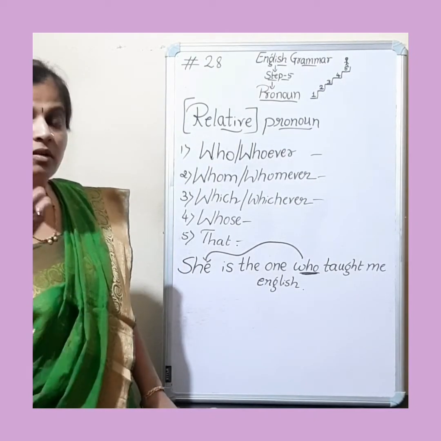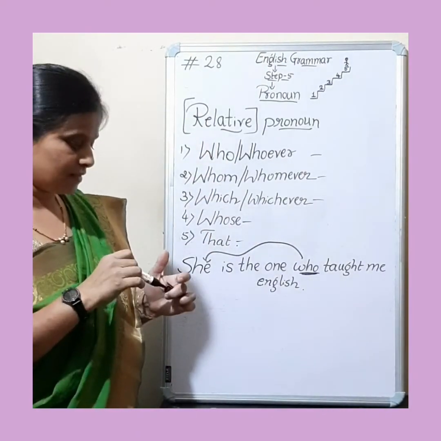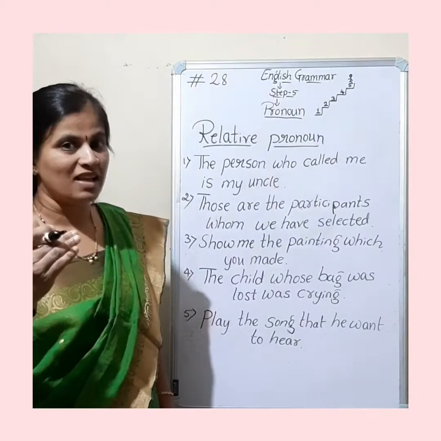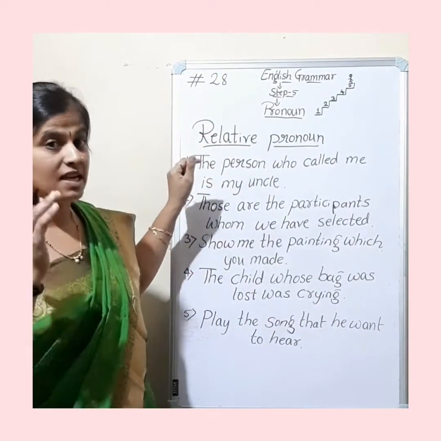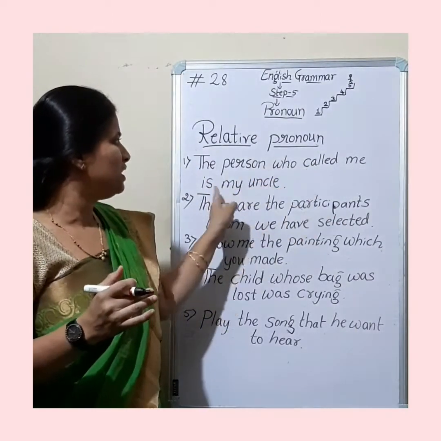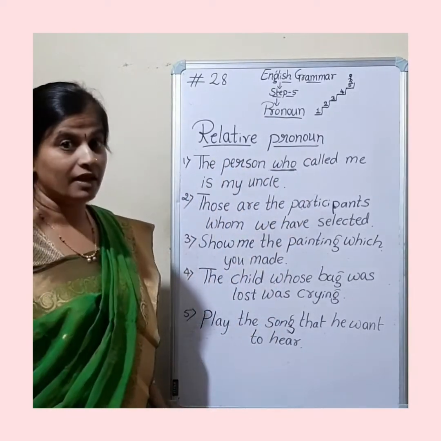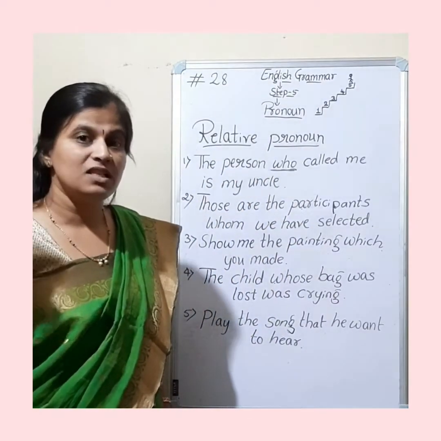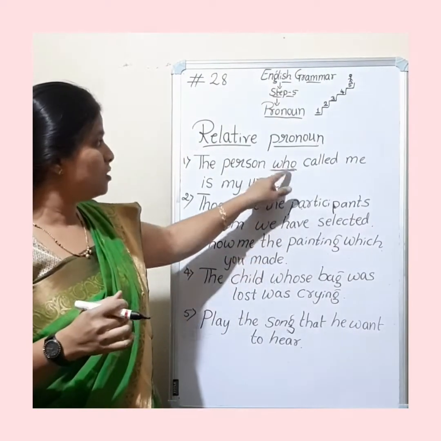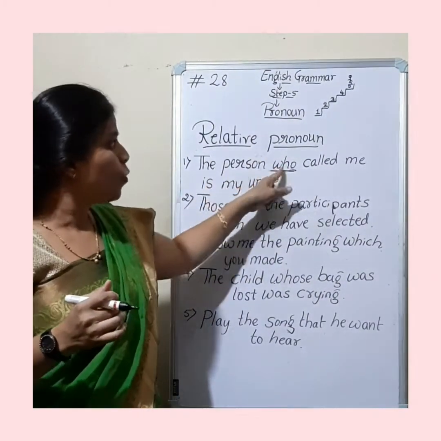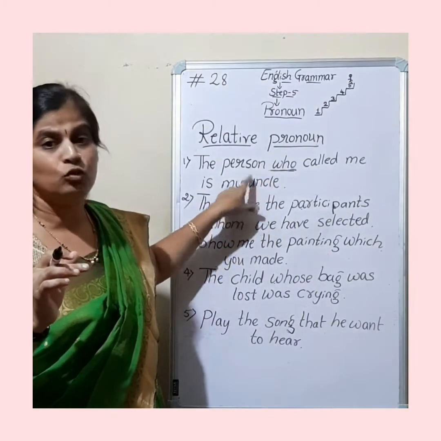Let us have some examples and understand how these words are used in sentences. Let's have a look over the examples related to relative pronoun now. Let us have a look over the first sentence. The person who called me is my uncle. You can observe here this who. It is not an interrogative pronoun. In interrogative pronoun, who is used to ask questions. But here we know the answer also in this sentence. We have the noun here, so this who is relating to the noun.